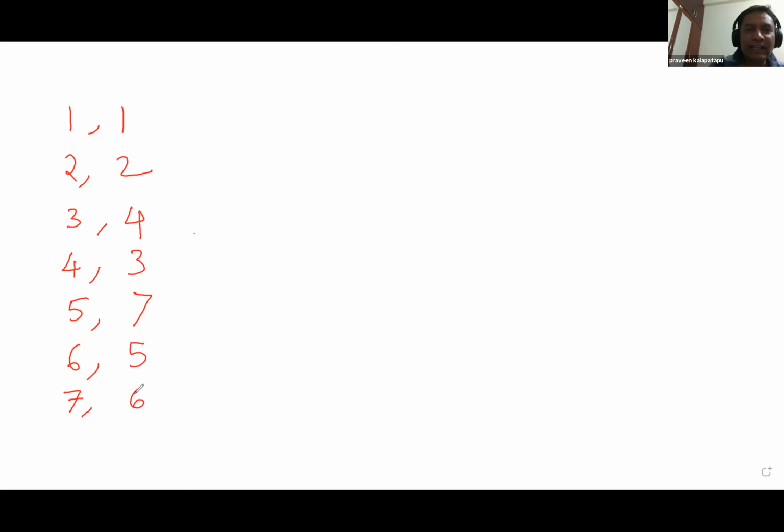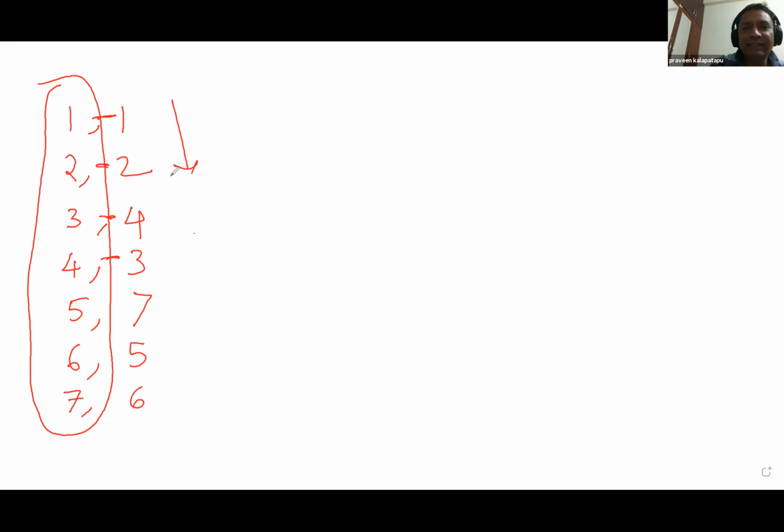So how did I arrange this data? Here I went in ascending order when discussing ranks given by interviewer 1. He gave 1, and then 2, and then 3, and then 4, and then 5, and then 6, and then 7. But in case of interviewer 2, I am just telling that for a candidate, he gave 1, he gave 2. For the same candidate, this guy gave 4. For the same candidate, this guy gave 3. So the second data is not in ascending order. It really followed the order given by interviewer 1.